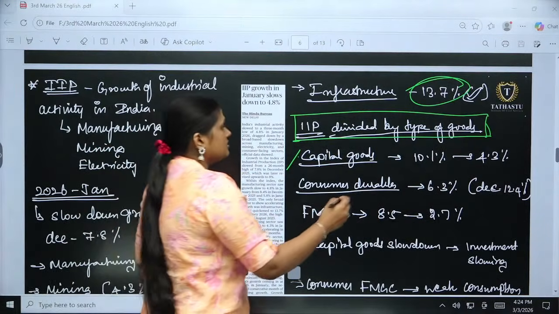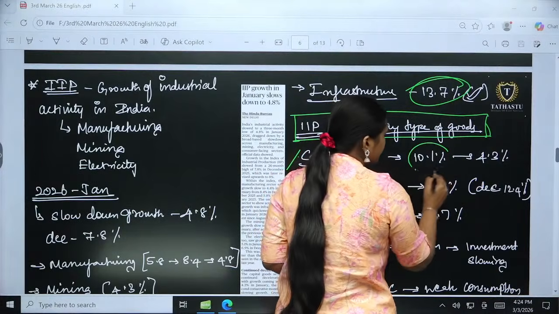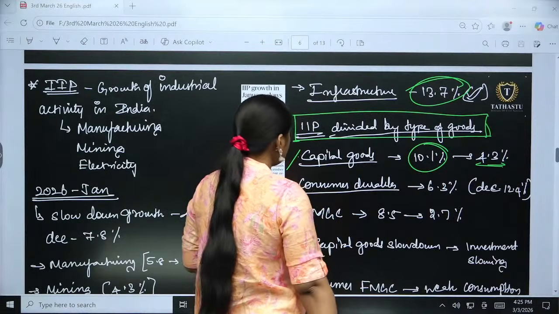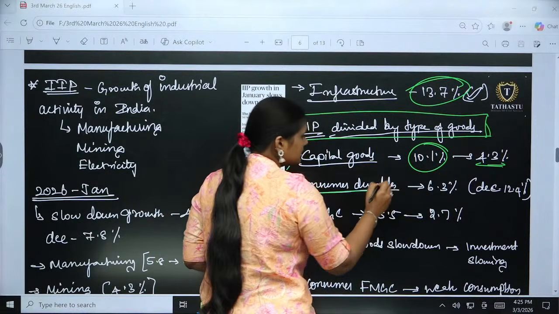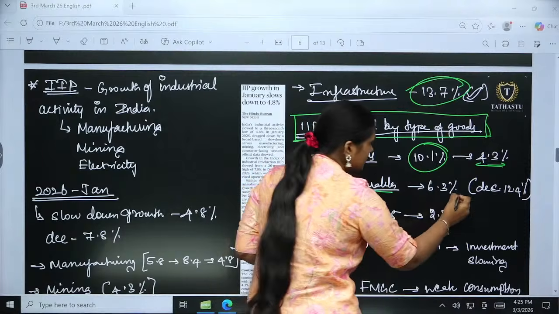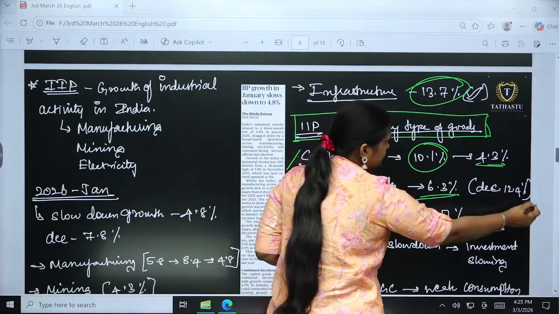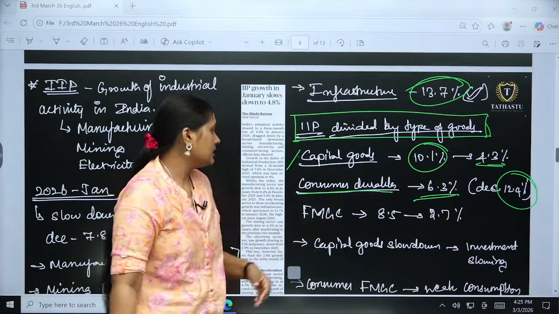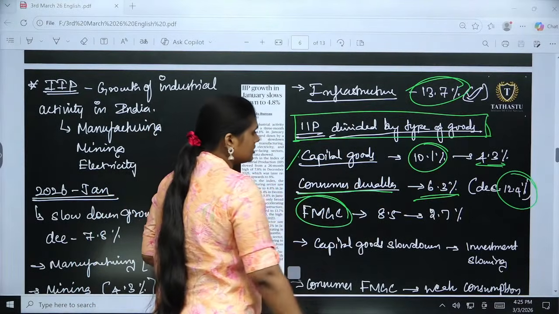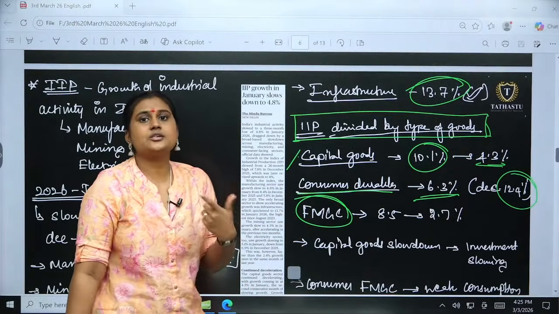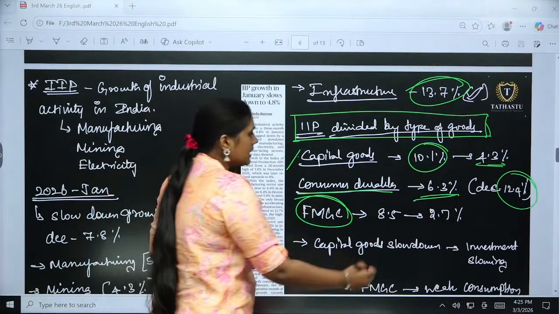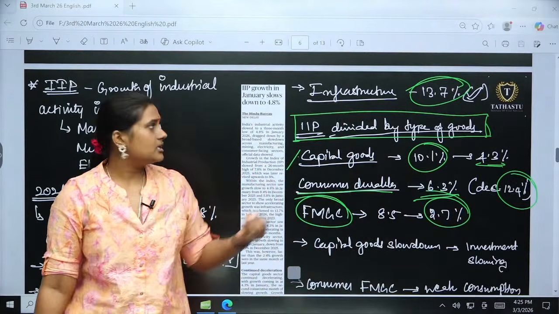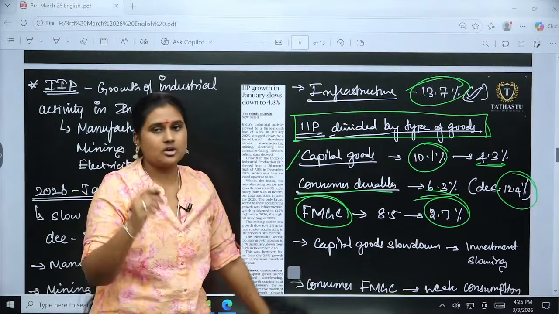They have a slowdown from 10.1% to 4.3%, and the index shows that consumer durables also have gone down to 6.3%. Earlier it was 12, so almost half of the way we have slowed down. And FMCG, the non-durable goods, the daily usage goods, have gone to 2.7%. So other than infrastructure, every sector has slowed down.